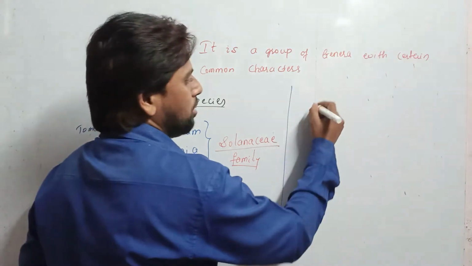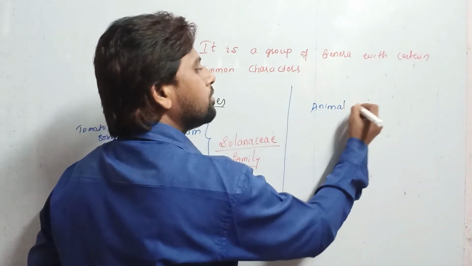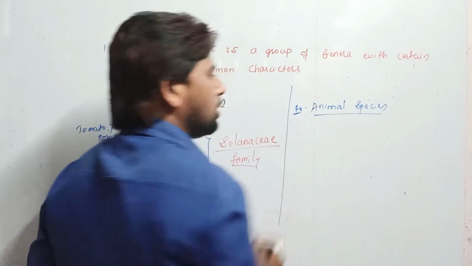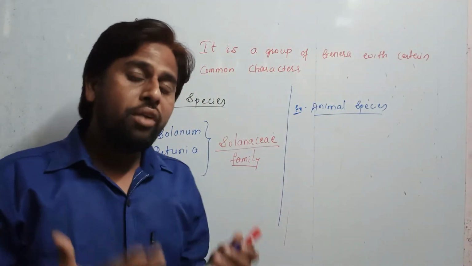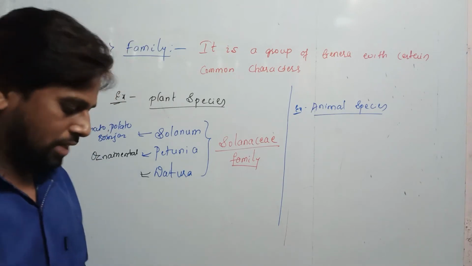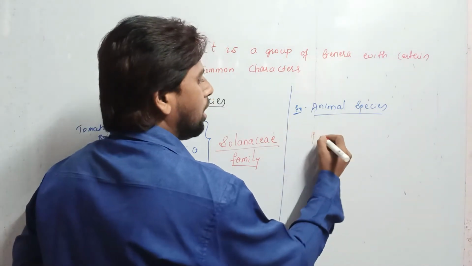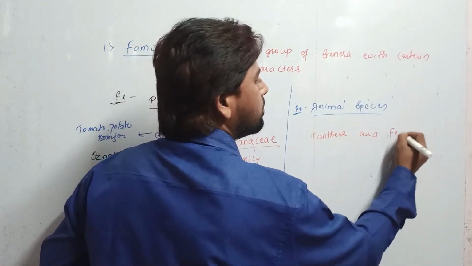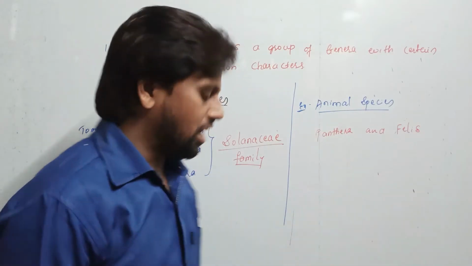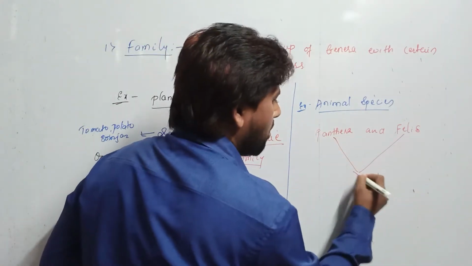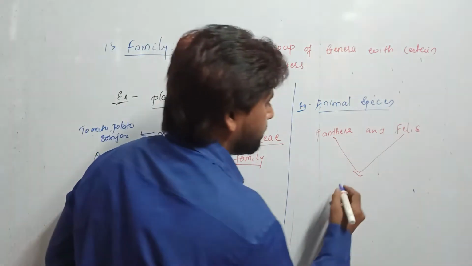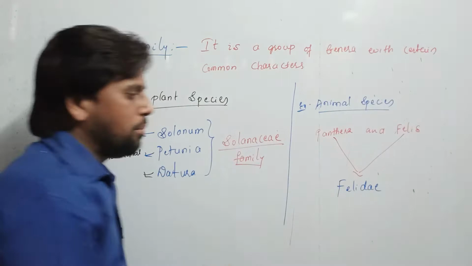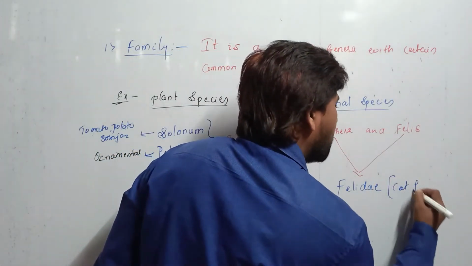Animal species, examples we will see. In animal species, what are the two different genera included under the same family? Genera like Panthera and Felis. Panthera and Felis are included in the same family, students. That family is Felidae. Felidae is the family name which is nothing but the cat family.